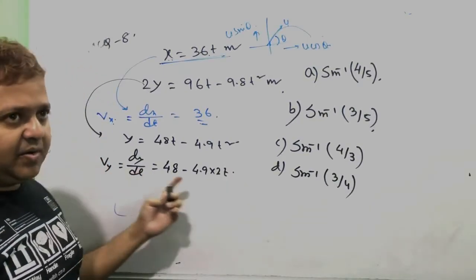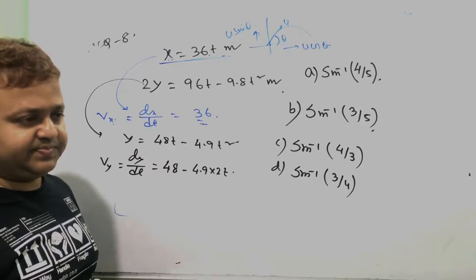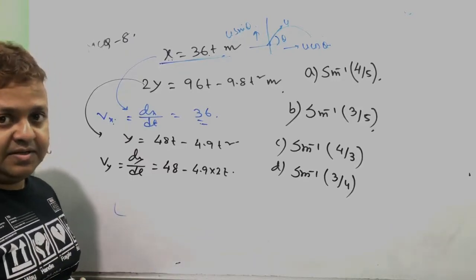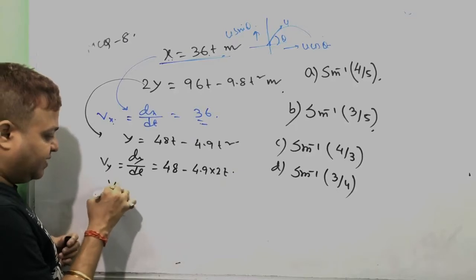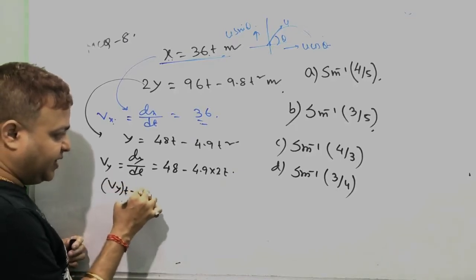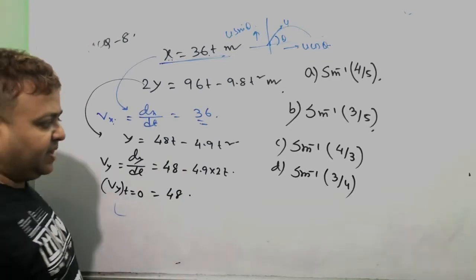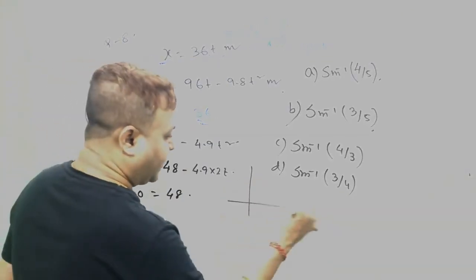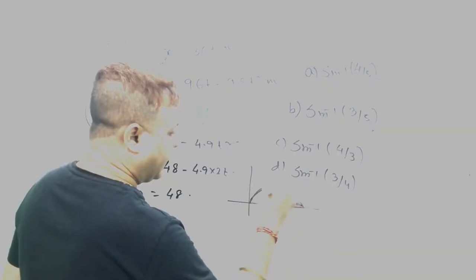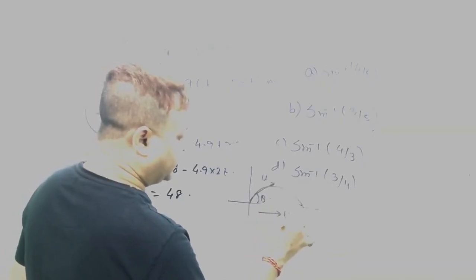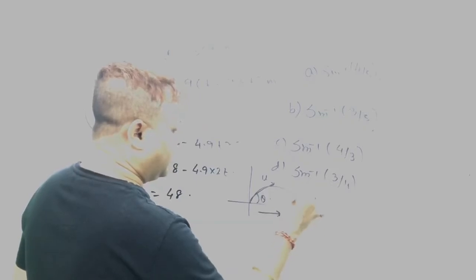This is the velocity along y-axis at a time t. At the time of projection, put time equal to 0, then it becomes 48. So this is the velocity along x-axis, ux, and this is the velocity along y-axis, uy.